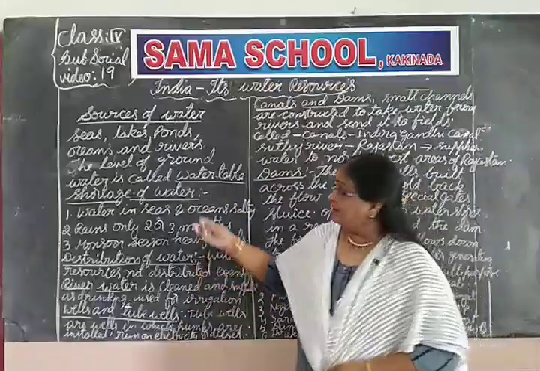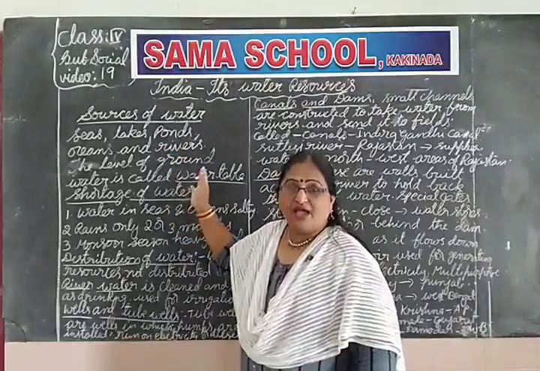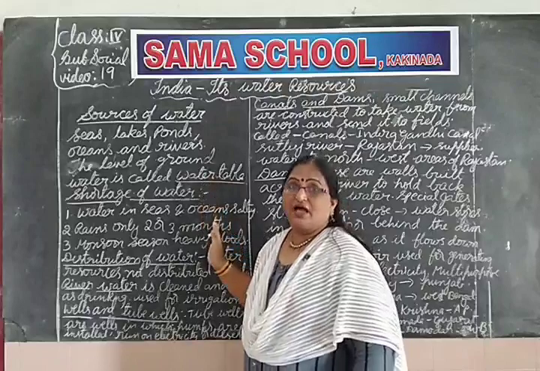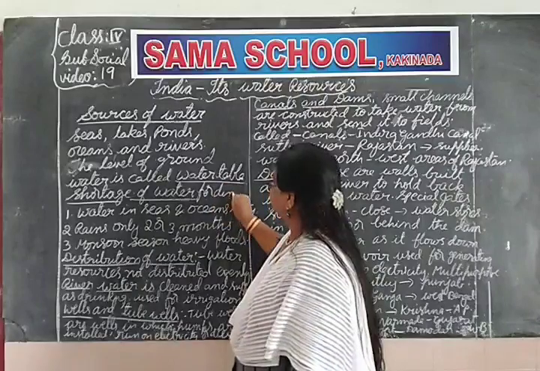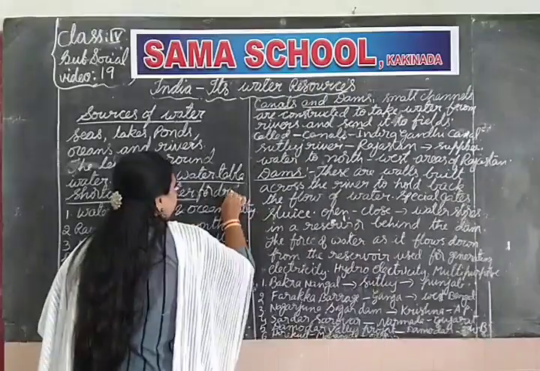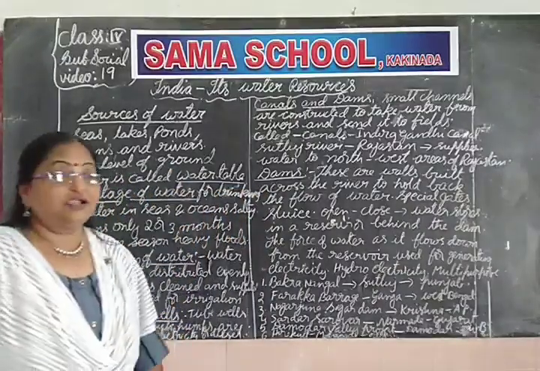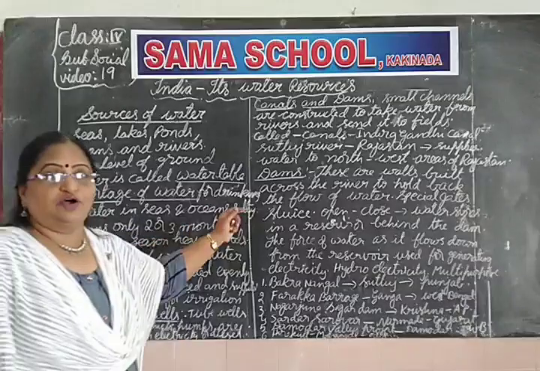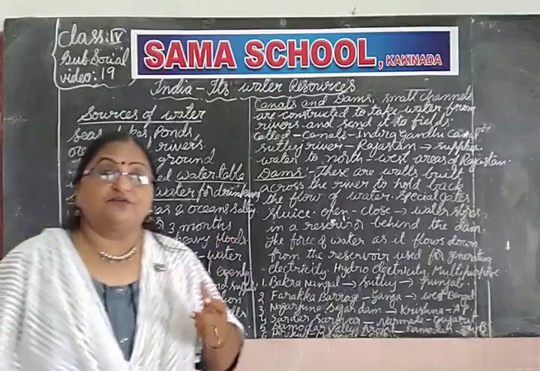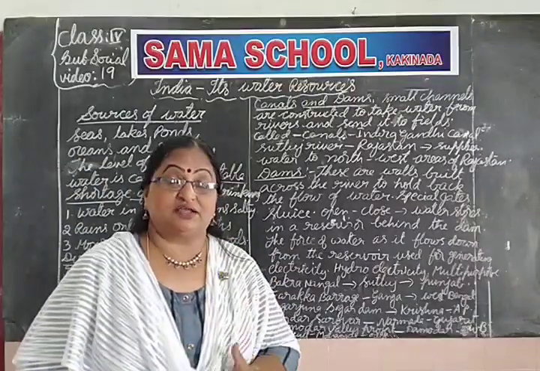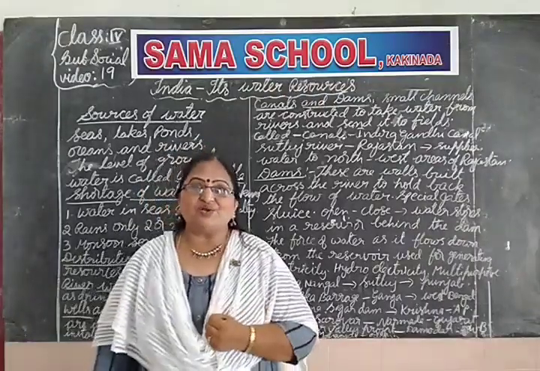Here we have so many sources of water. But even though we have so many sources of water, we have a shortage of water for drinking. Why are we having a shortage of water for drinking? Water in seas and oceans is very, very salty. Students, listen. Salt water, can we drink? No, we cannot drink salt water.